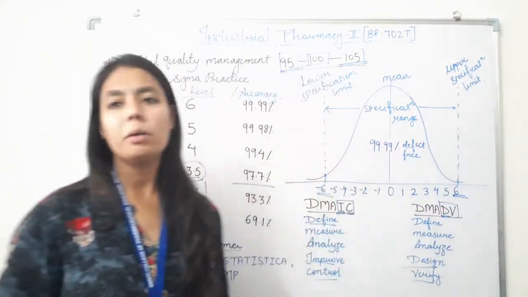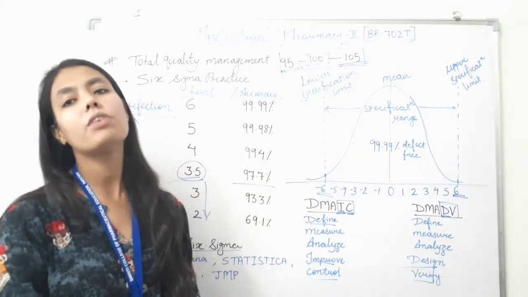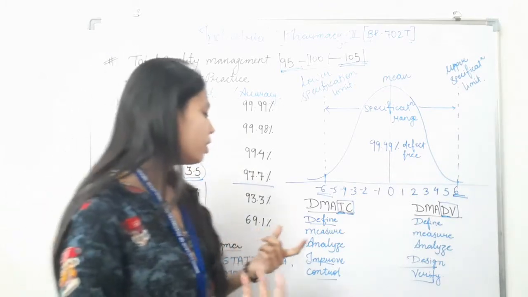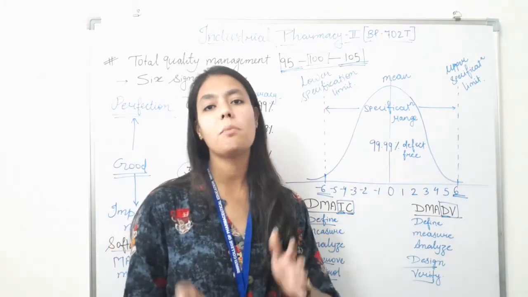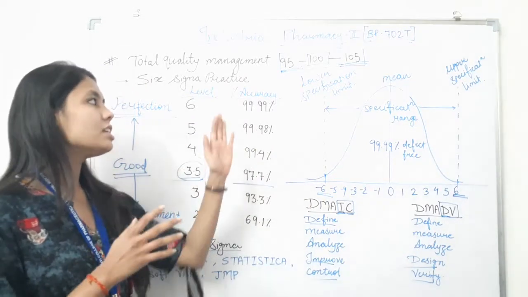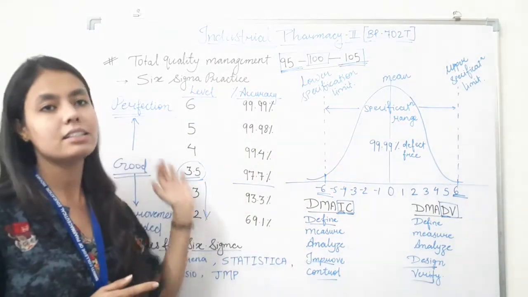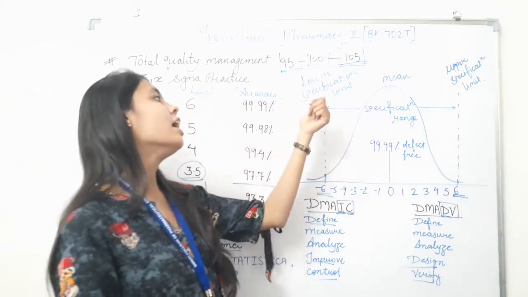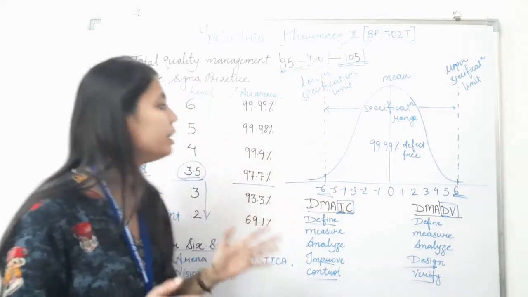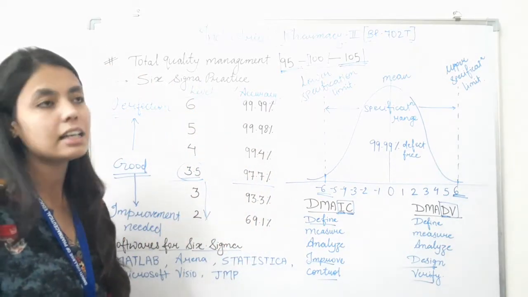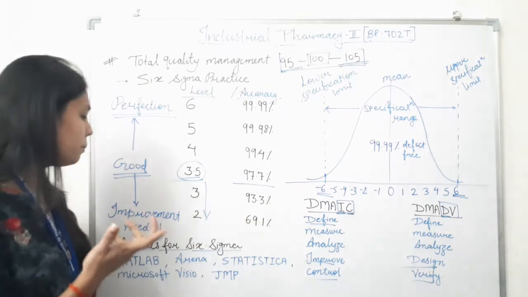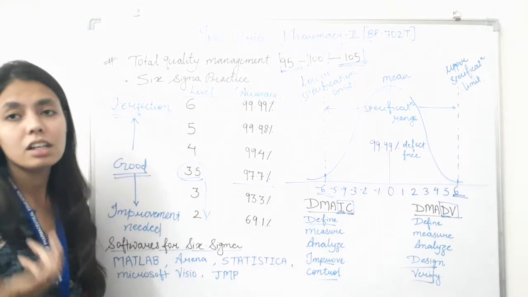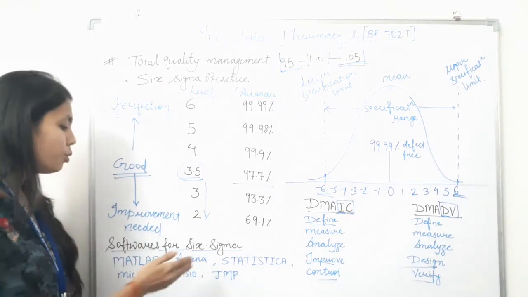If we talk about implementation roles, the first one is executive leadership. We have to consider championship, master black belts, etc. So this is about the Six Sigma practice concept behind this. What are the various levels of Six Sigma practice, and what are the specification limits or specification range in Six Sigma? One important part is the names of the various software which are used in Six Sigma.